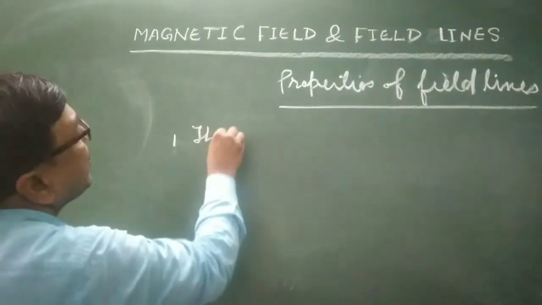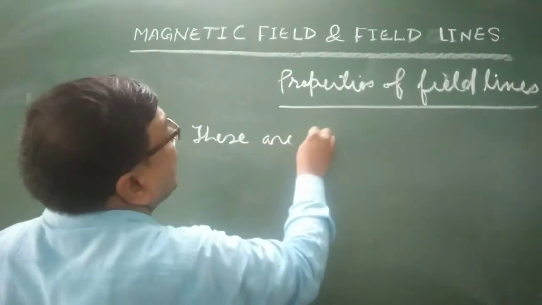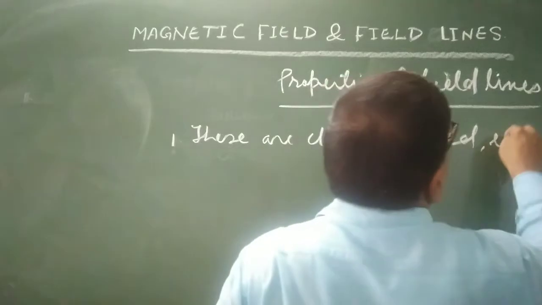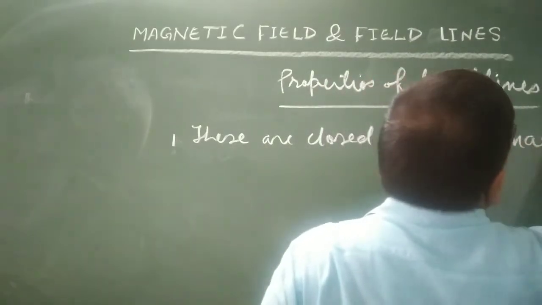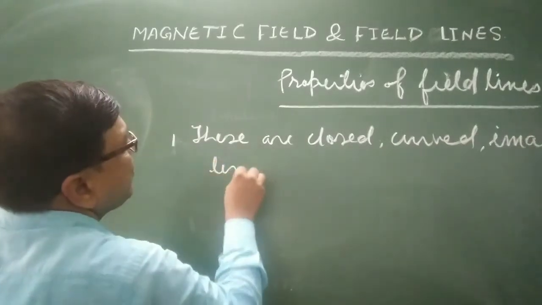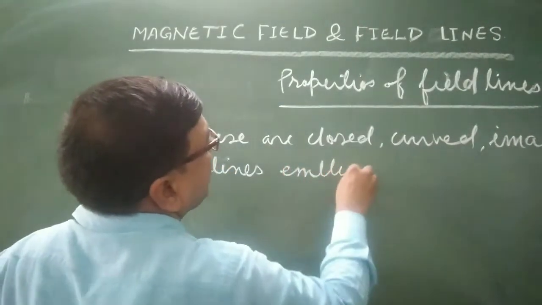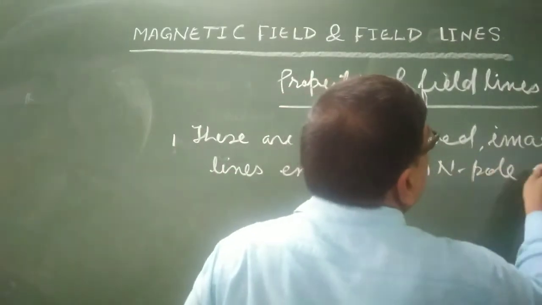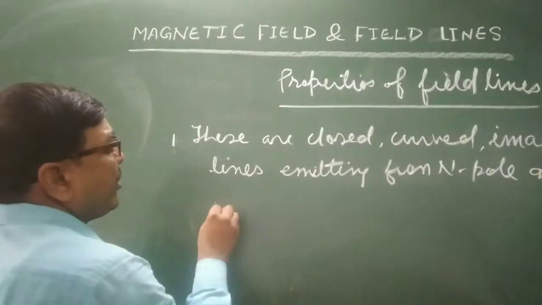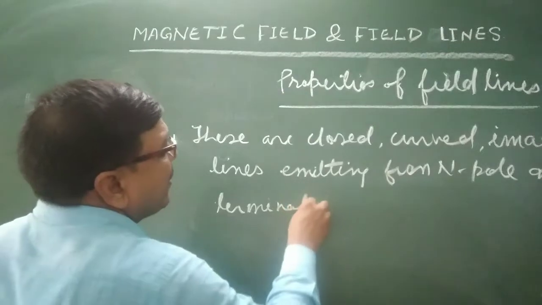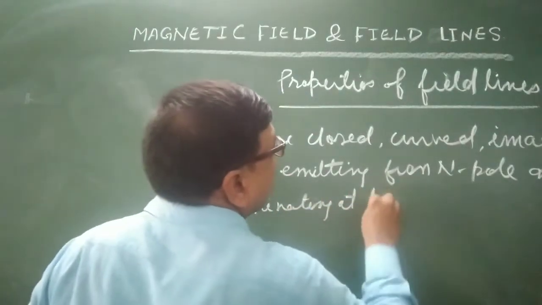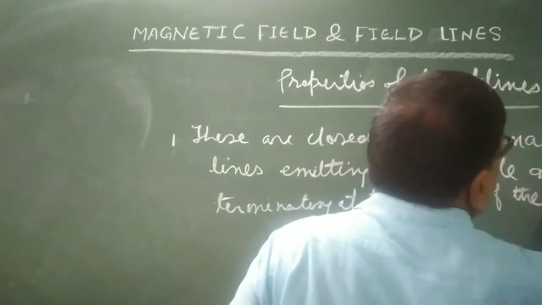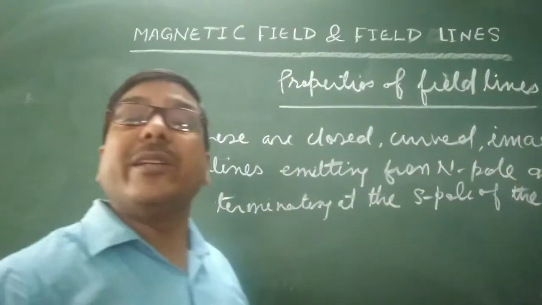These are closed, curved, imaginary lines emitting from the north pole and terminating at the south pole of the magnet. Okay, of the magnet.